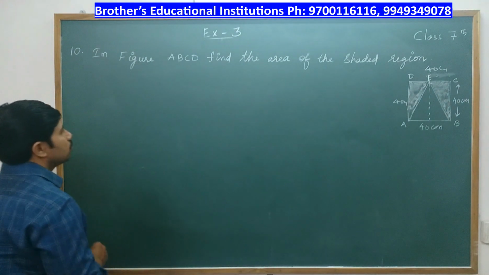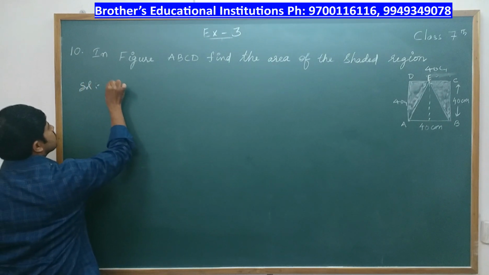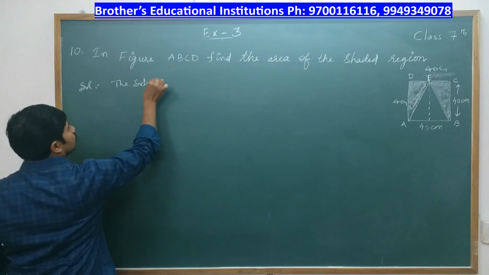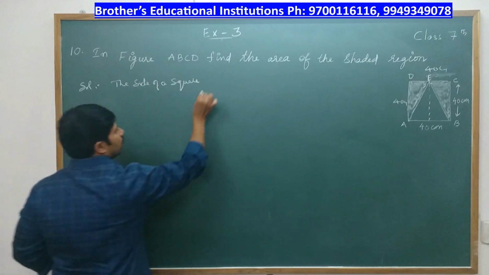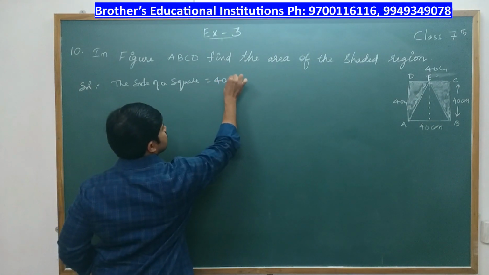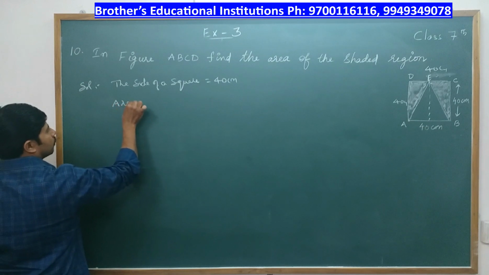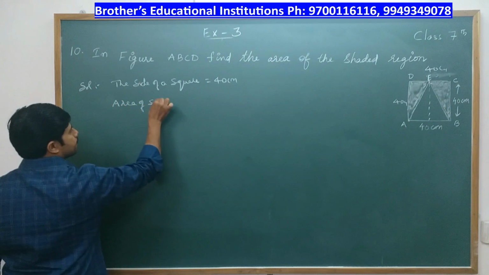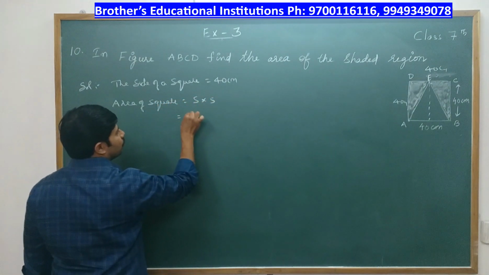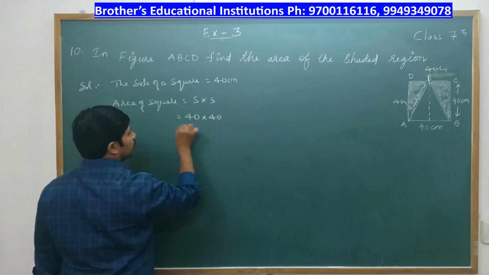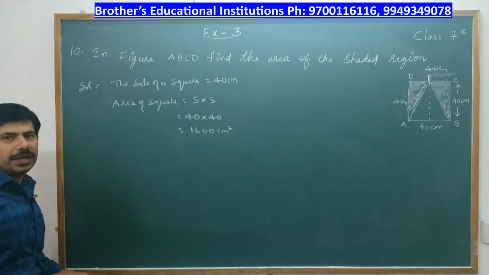Okay, so now we write the side of a square. What is the side of a square? It is 40 centimeters. Now what is area of square? It is side into side, that is 40 into 40, it is 1600 centimeters square. So we got area of square.